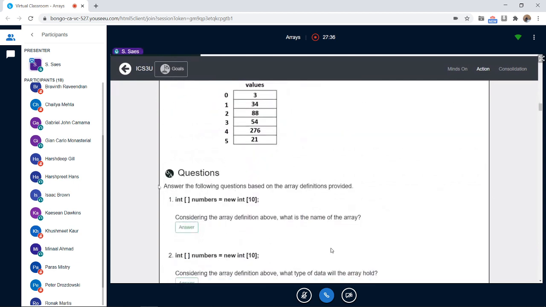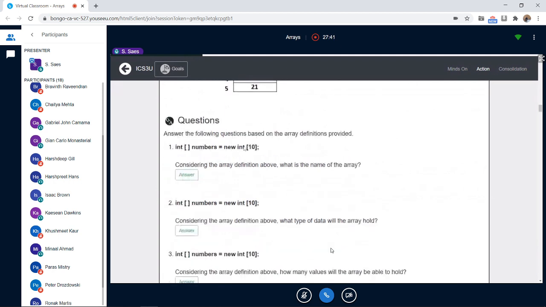I'm not going to ruin these questions for you because I'd really like you to try this yourself, so I'll just do one question at least. It says, answer the following questions based on the array definitions provided: int square brackets numbers equals new int 10.